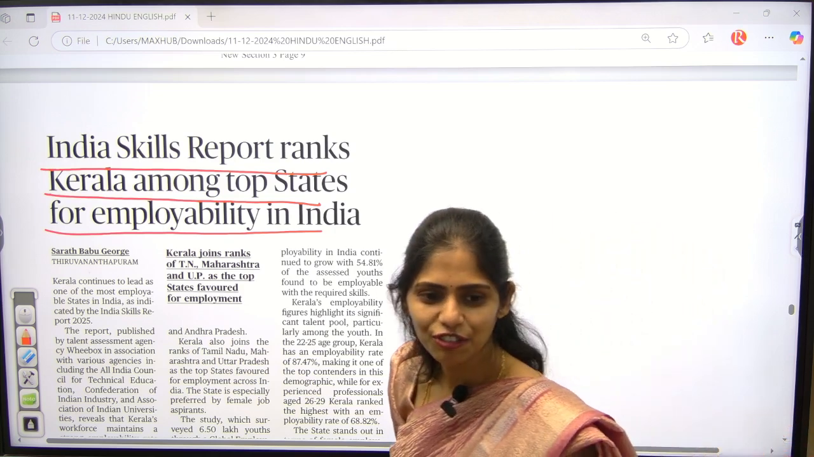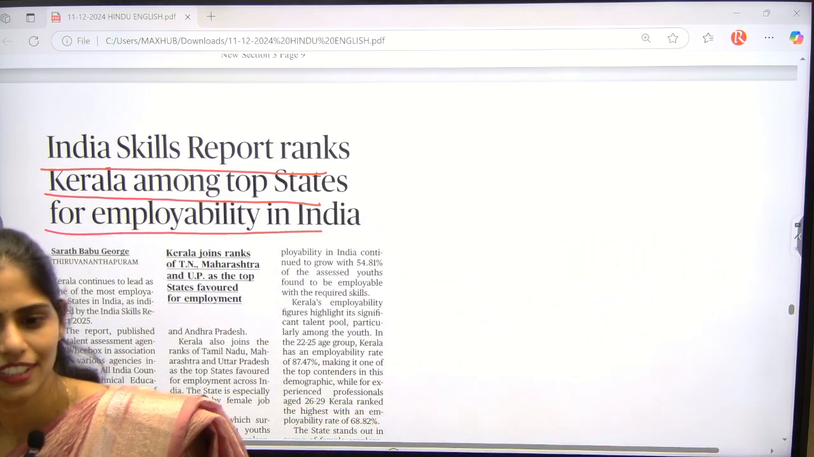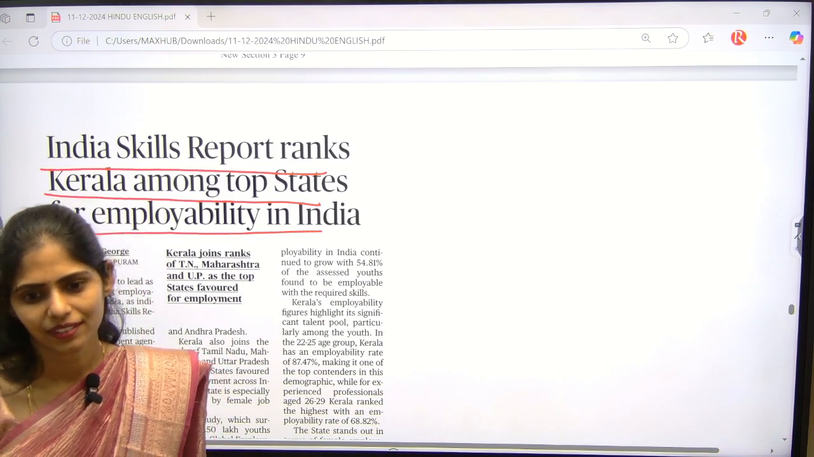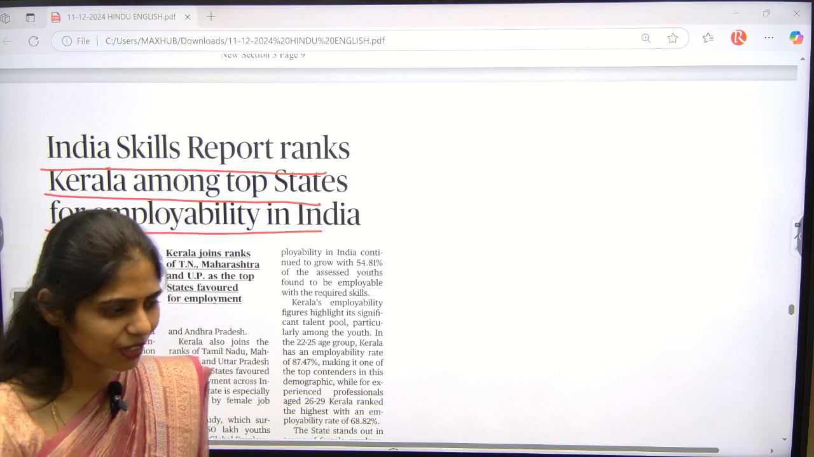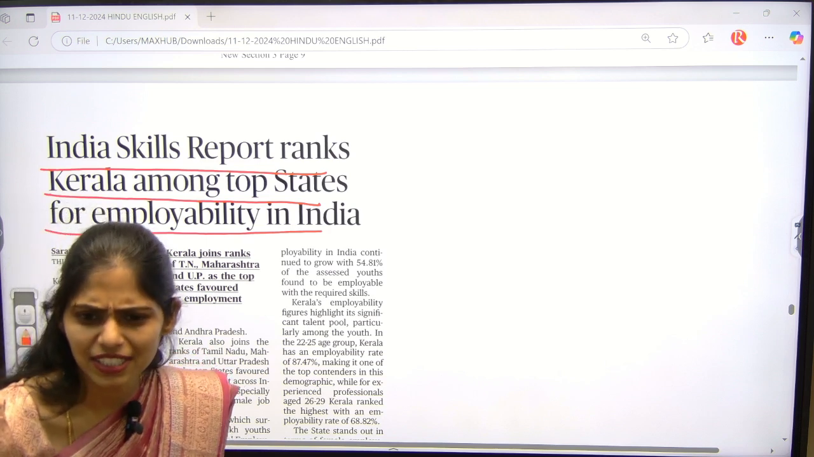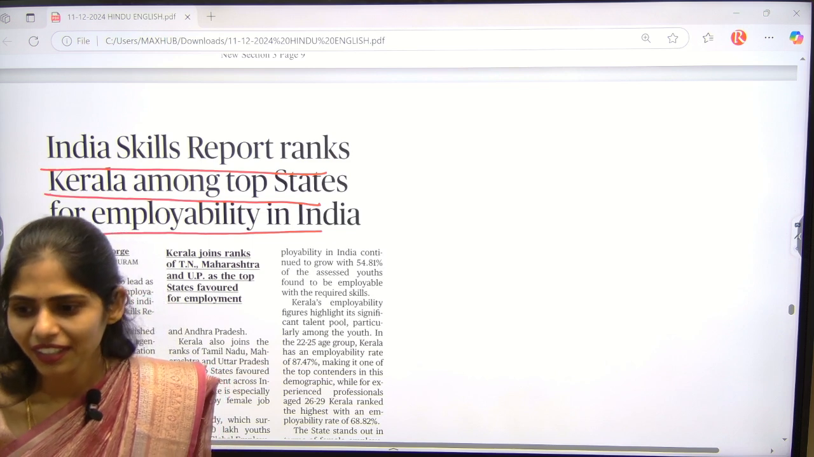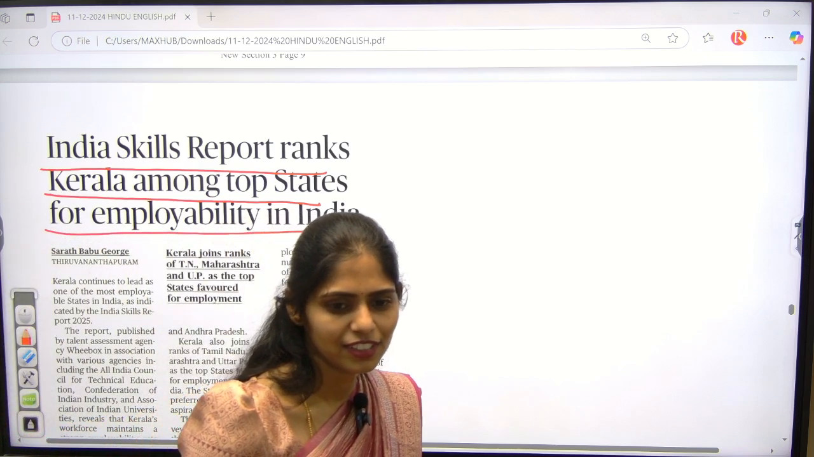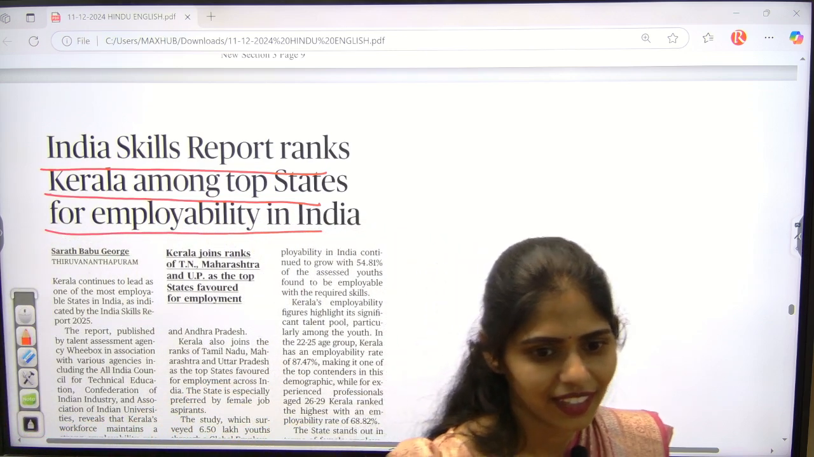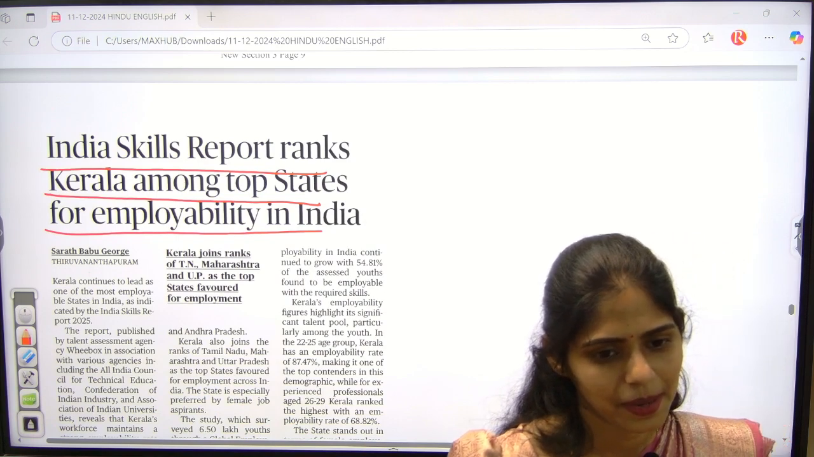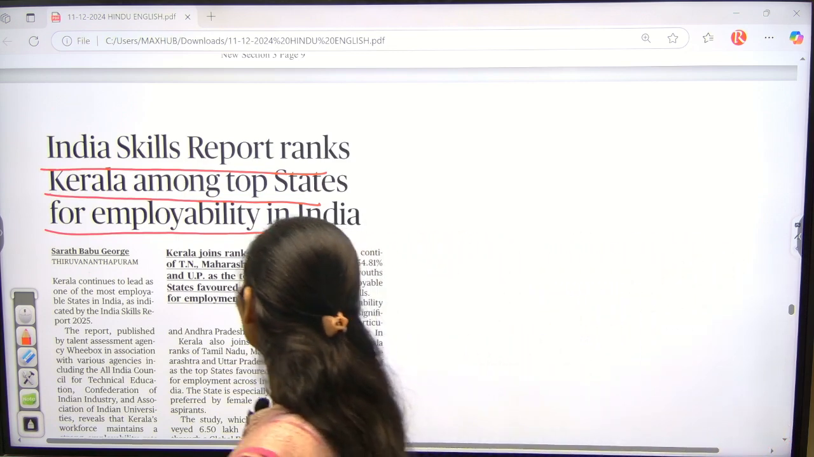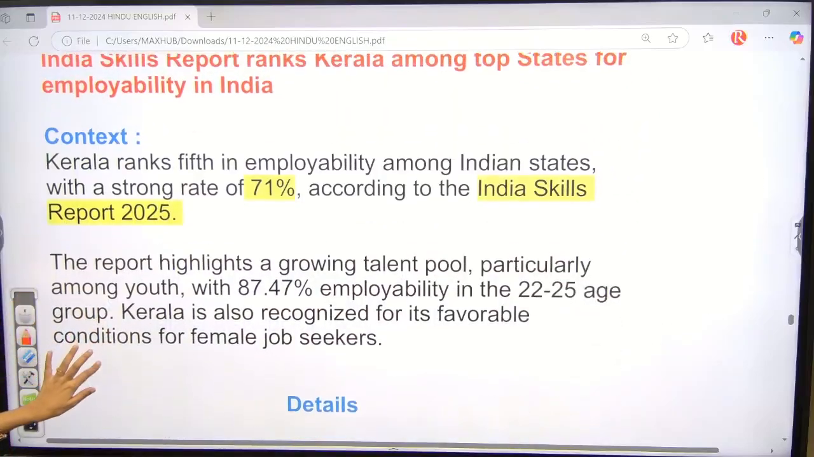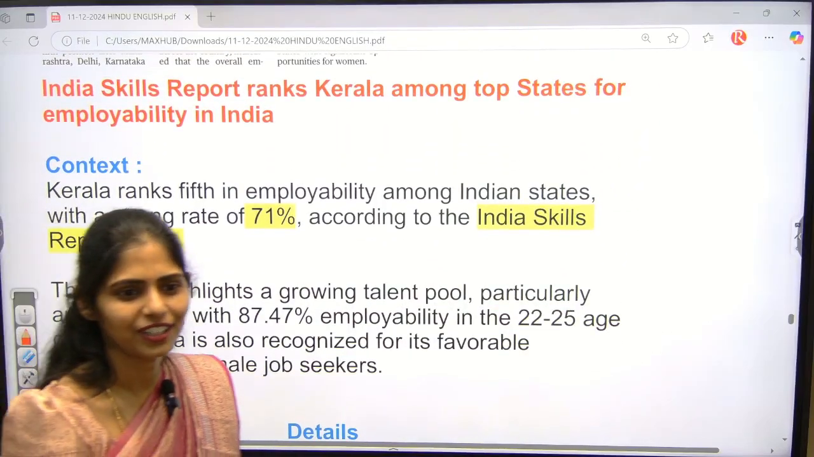But AP is ranking 4th in the skills and employment. Will you accept that? Chandrababu government came into power how many days ago? 5.1% in Telangana. AP, check and tell me at least. Anyone from Kerala here? Akhil, he's not here.